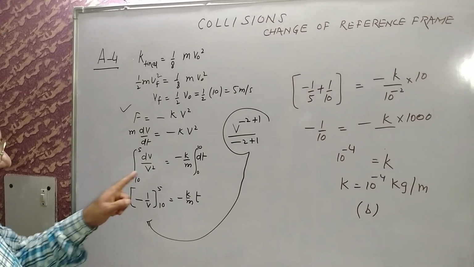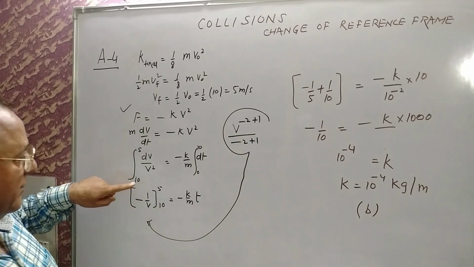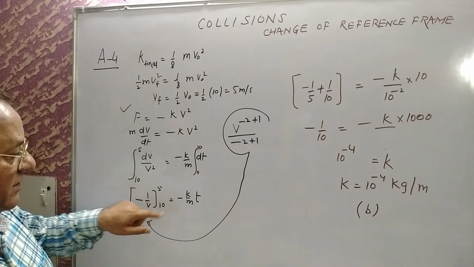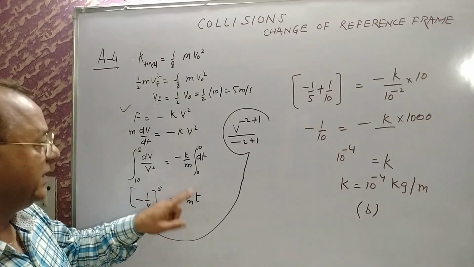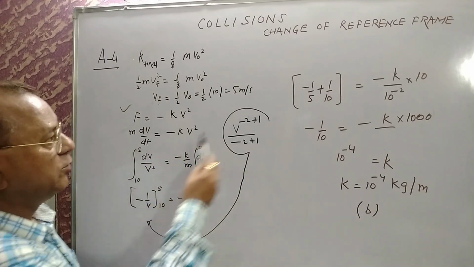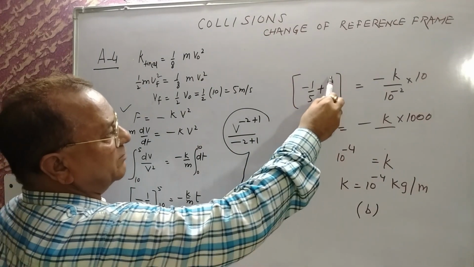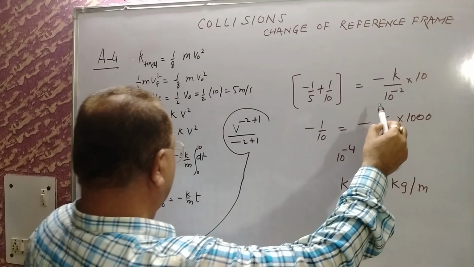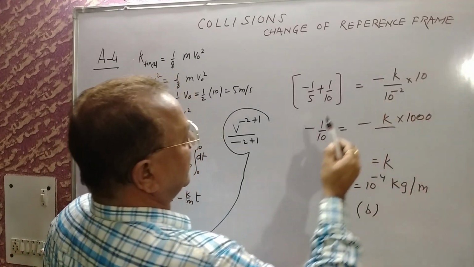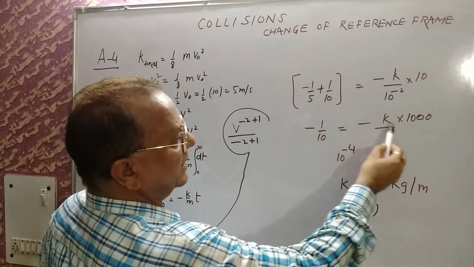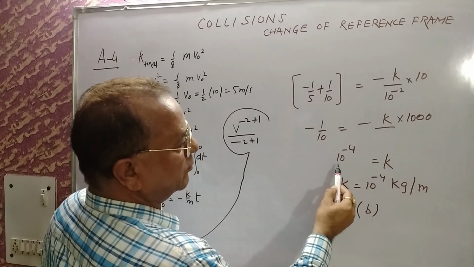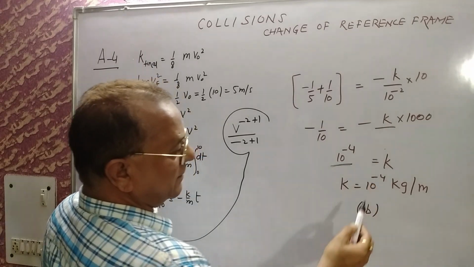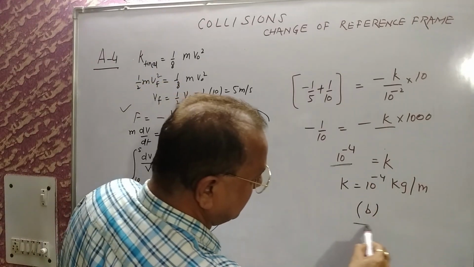Minus 1 by v, with the velocity changing from 10 to 5, is equal to minus k by m times t from 0 to 10, which gives you minus 1 by 5 plus 1 by 10 is equal to minus k by the mass, 10 to the power minus 2, into 10. Minus 1 by 10 is equal to minus k into 1000. K comes out to be 10 to the power minus 4. Therefore the answer is B.